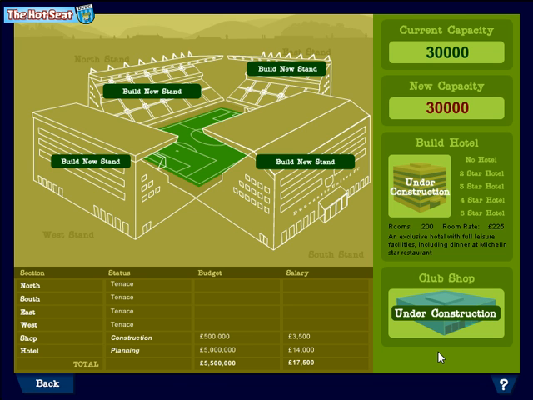fine, we're okay. We've spent the money, and the icon there changes to under construction. And what we'll find is 5, 10, 15 weeks into the game, we'll get a report that lets us know when the hotel is built or when the club shop is built, and those two things can start earning money for the club.